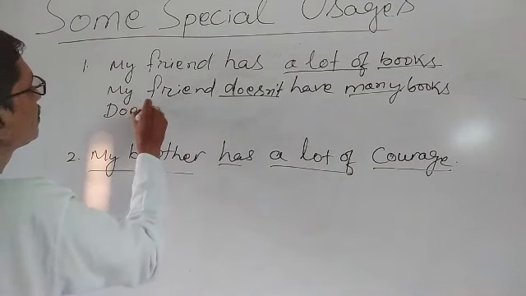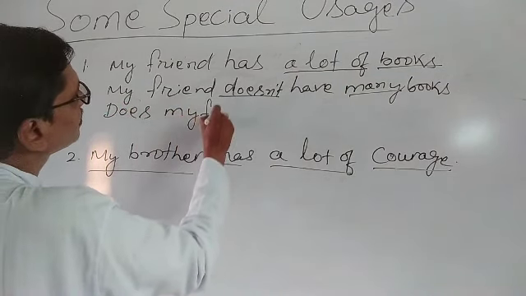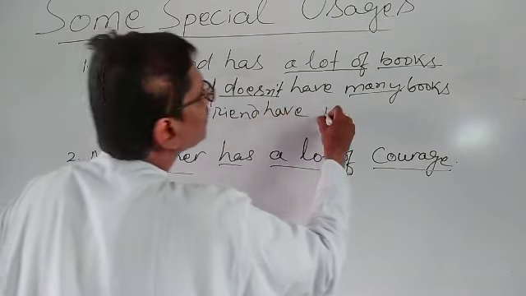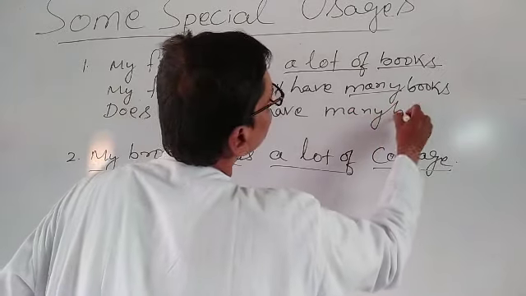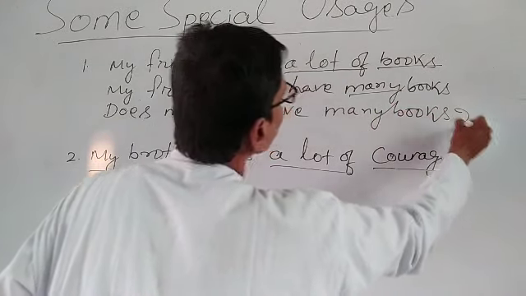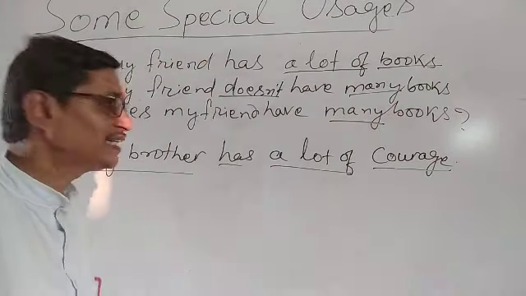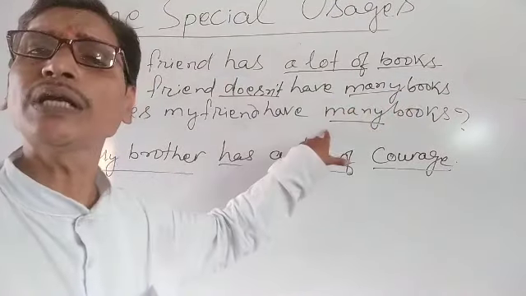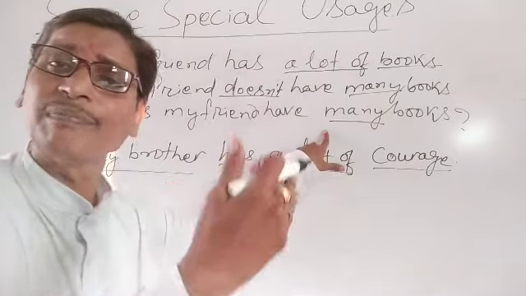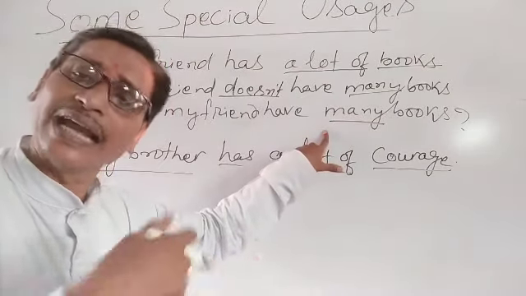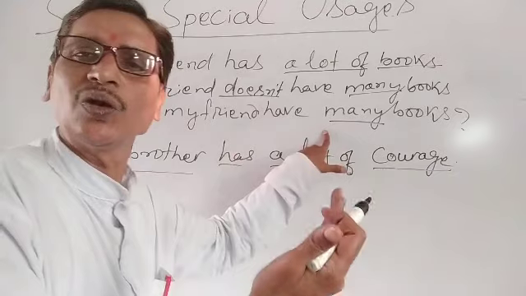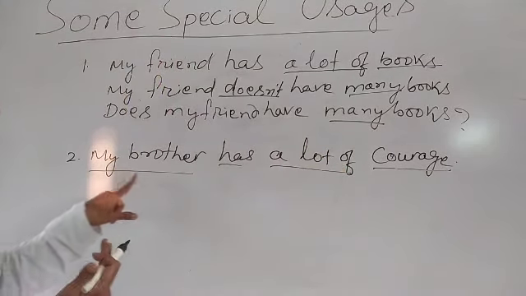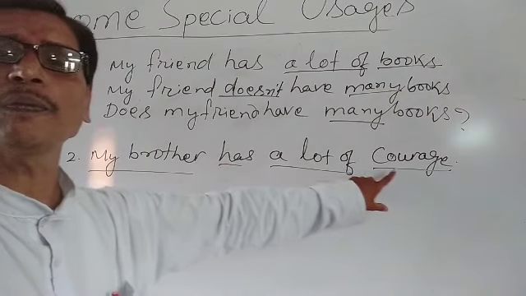Does my friend have many books? Does my friend have many books? You see, here we have used many for countable nouns when our statement is either negative or interrogative. Okay? So, similarly, here you see, my brother has a lot of courage.